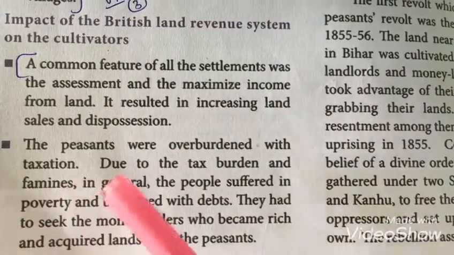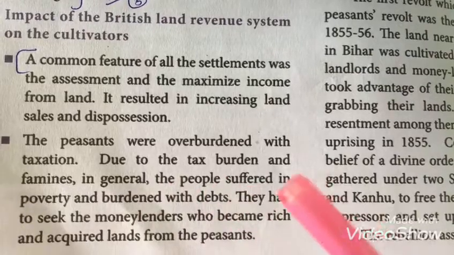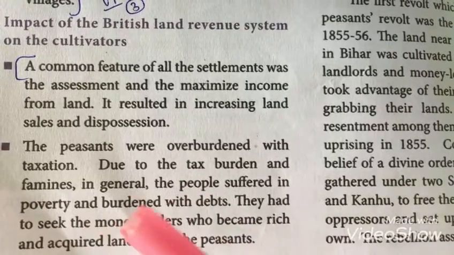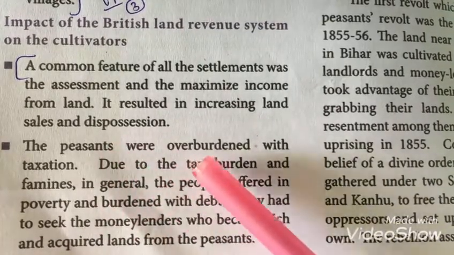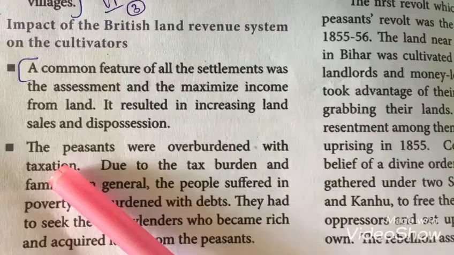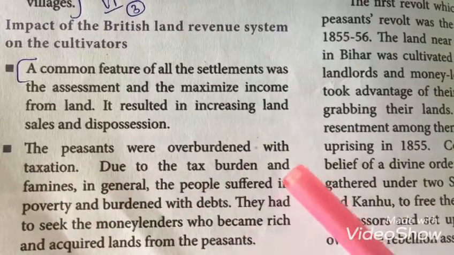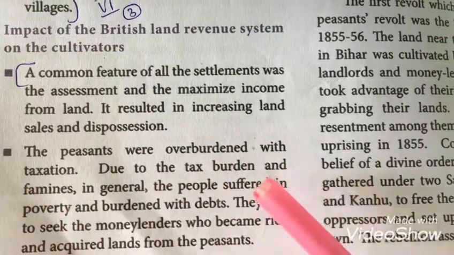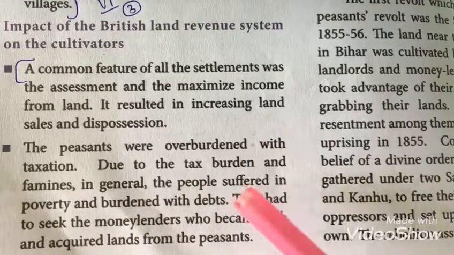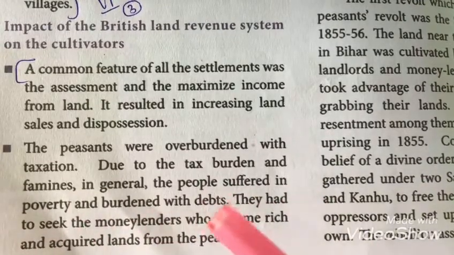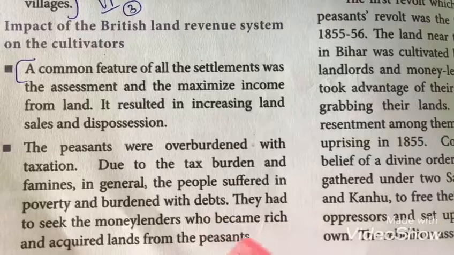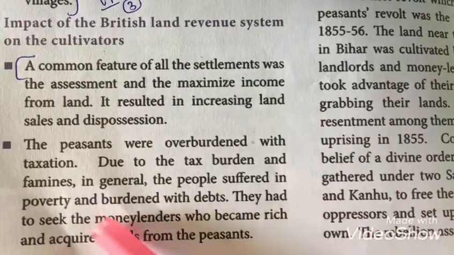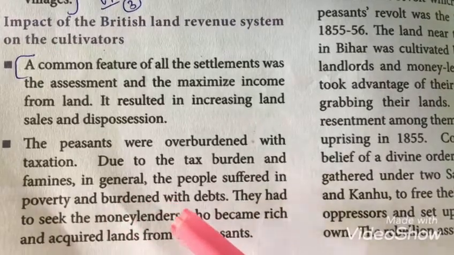If the farmers didn't get the required amount from the farm produce, they still had to pay the land tax to the British government. So this seemed to be an overburden to the farmers. Due to the tax burden and the famines, which means panjam, people suffered in poverty and were burdened with debts. If they wanted to pay the land revenue, they had to borrow money from the moneylenders. So they were burdened with debts.